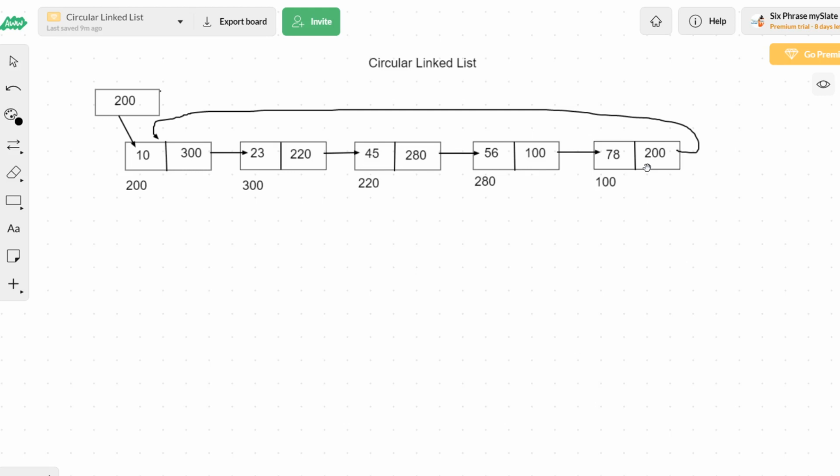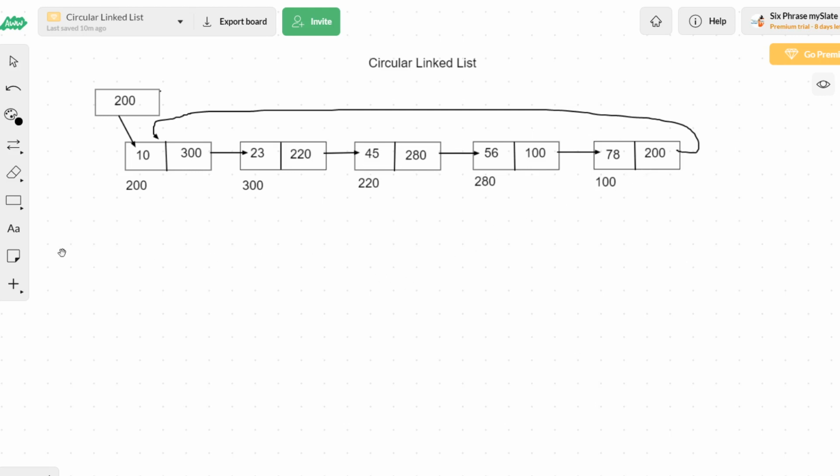Okay, fine. Now we will be discussing how to display that linked list. If a circular linked list is created, how do we display it? Already we know how to display a linear linked list, but how to display a circular linked list? Is there any difference? Yes, definitely there is a great difference between printing a normal linear linked list and a circular linked list. I'll tell you.